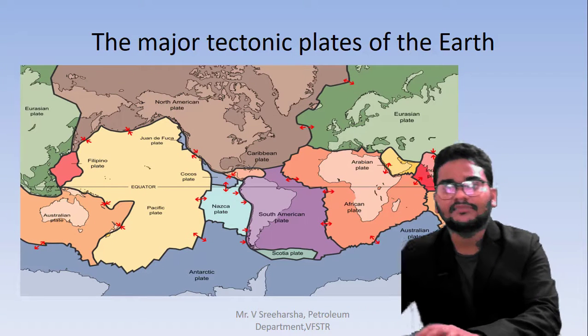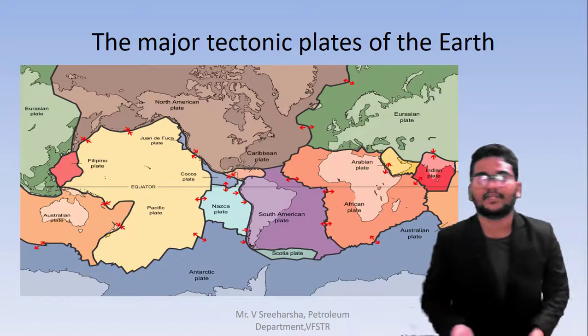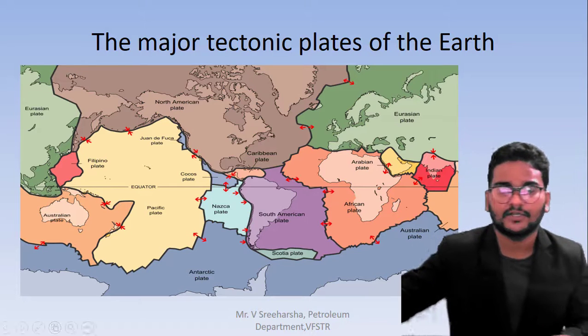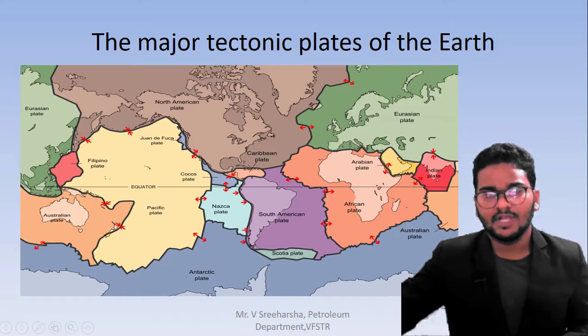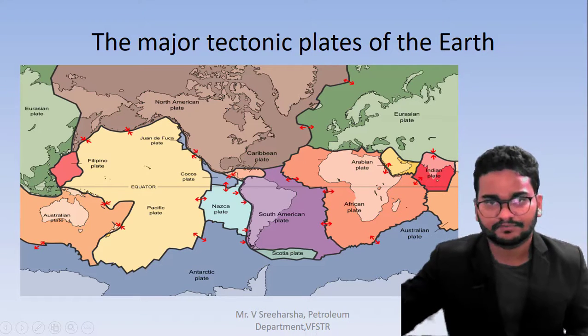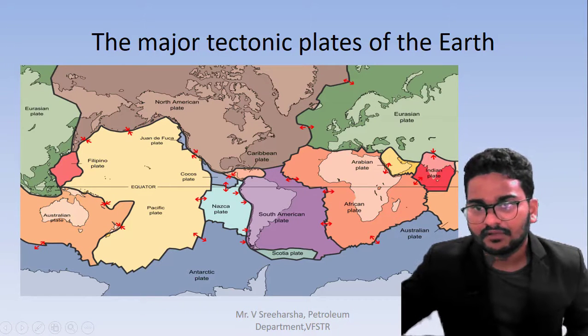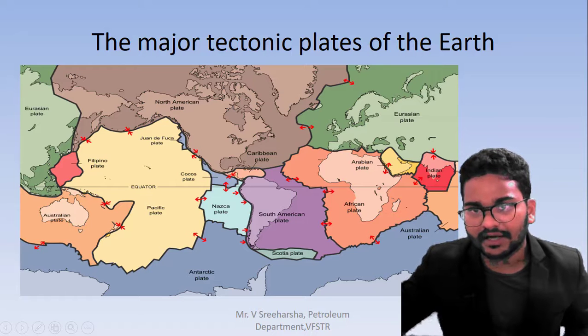So these are the different major tectonic plates which are present on the earth. Here you can see different tectonic plates: the African tectonic plate, the American tectonic plate, and the Indian plate will also be there. This is the Eurasian plate, and this one is the Arabian plate. These are the different types of plates which are present there.